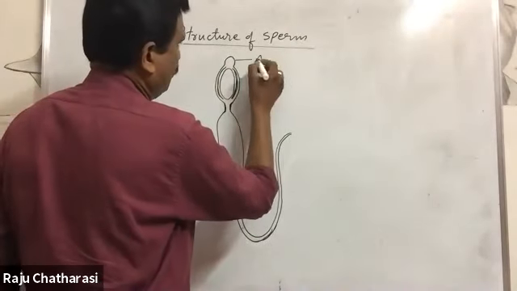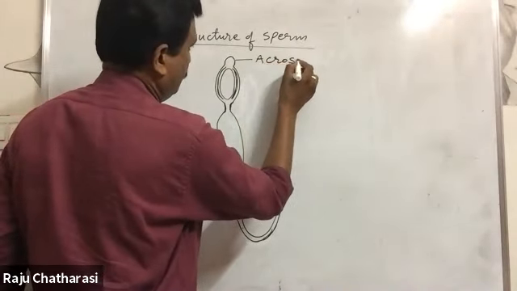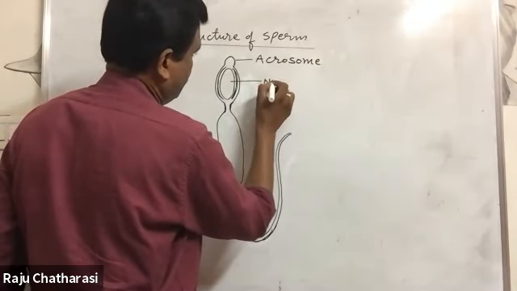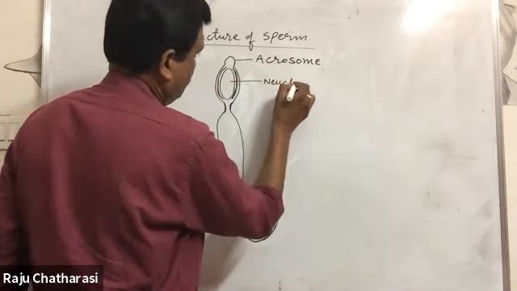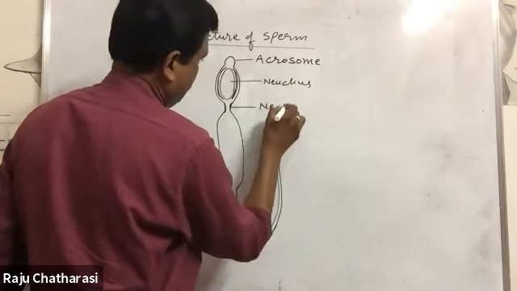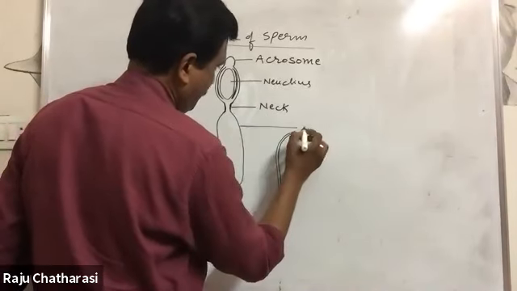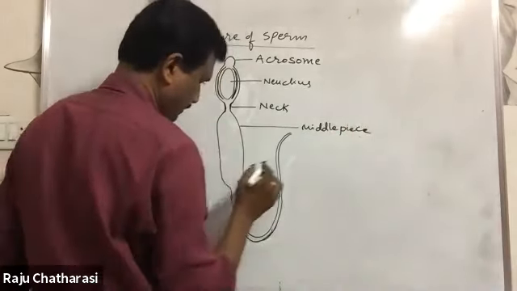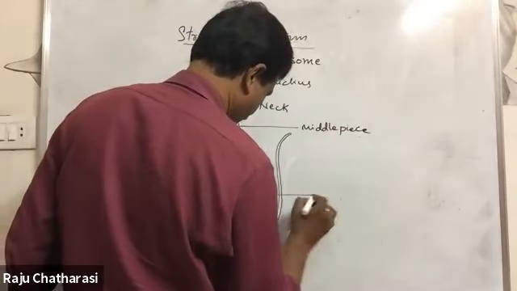This is acrosome. This is nucleus. This is neck. Middle piece. Next to this is tail.